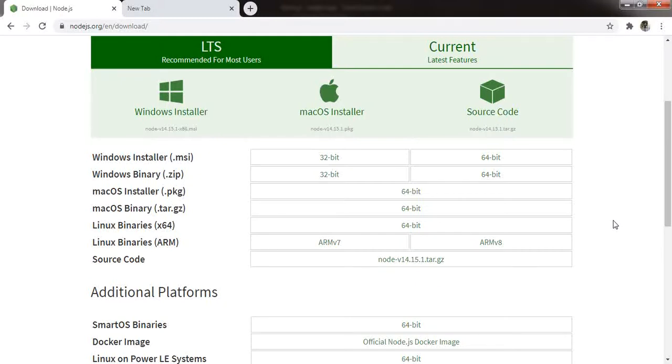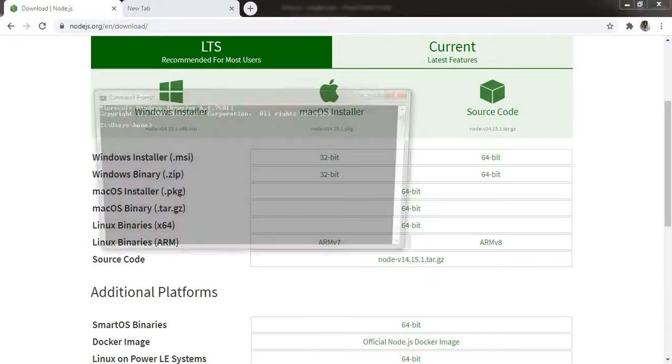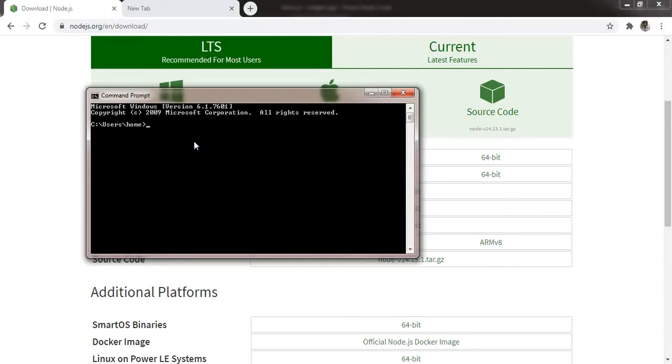Once you install Node.js on your system, make sure that you have successfully installed it. For checking and verifying this, you have to run the command node -v. What it does is tell you which version of Node.js you are using in your system. Here you can see I have successfully installed Node.js, so it is showing me the corresponding version.